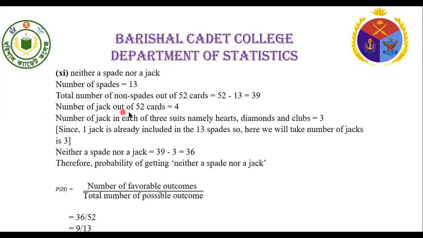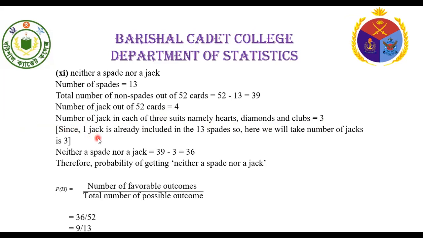The number of jacks out of 52 equal to 4, because there is one jack for each suit. The number of jacks in each of the three suits, namely hearts, diamonds, and clubs, equal to 3.